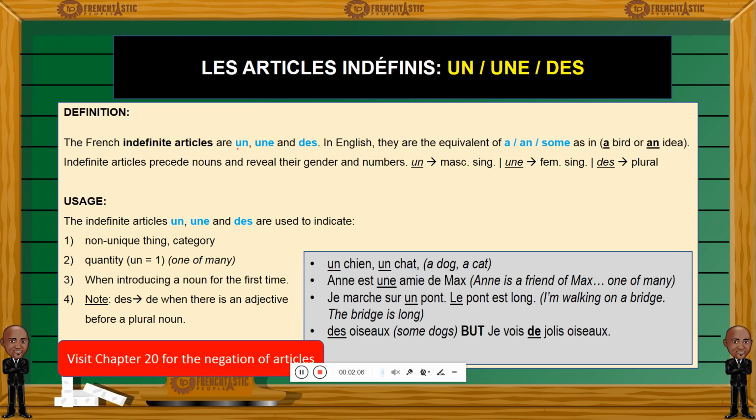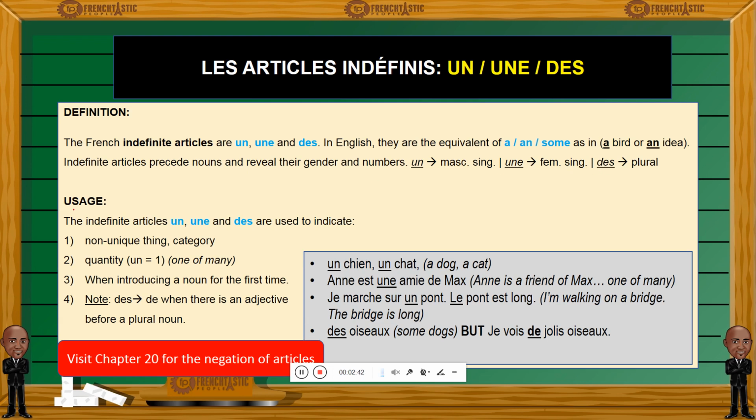So, un, you should know, is masculine singular, whereas une is feminine singular. So, un will precede a noun that is masculine and singular, while une will precede a noun that is feminine singular. Meanwhile, des will precede nouns that are plural. So, if I say un arbre, a tree, the plural form will be des arbres. This will be the plural form regardless of the gender.